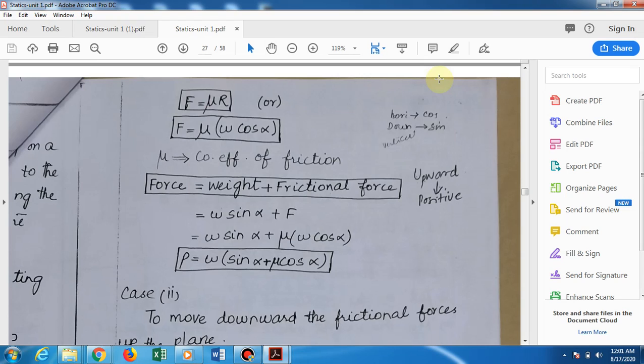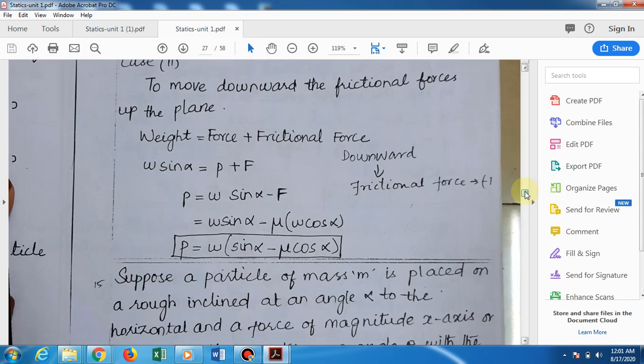That's all for case 1. Then case 2: to move downward, the frictional force acts up the plane. So the weight component W sin alpha is equal to the force P plus the frictional force F. To find P, P is W sin alpha minus F, where F is mu into W cos alpha. So P is equal to W, taking it common, sin alpha minus mu cos alpha.